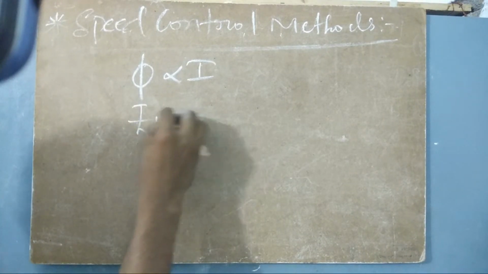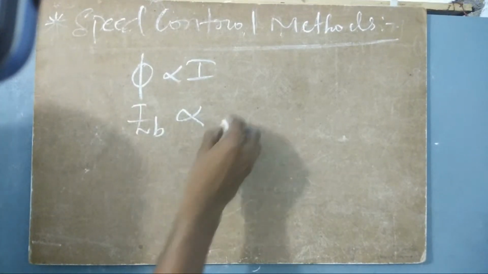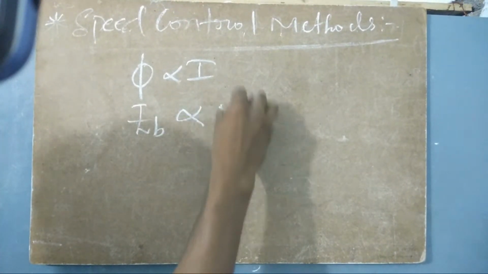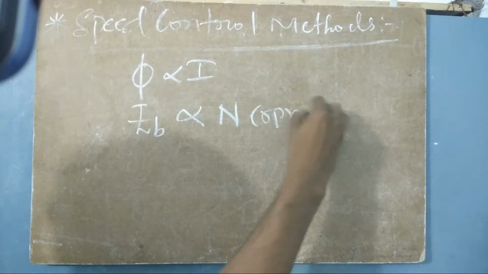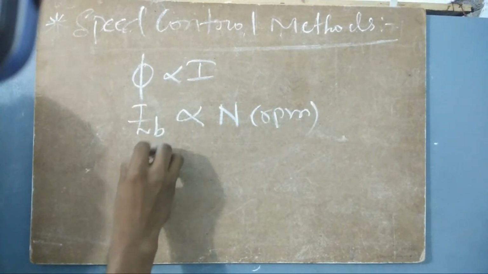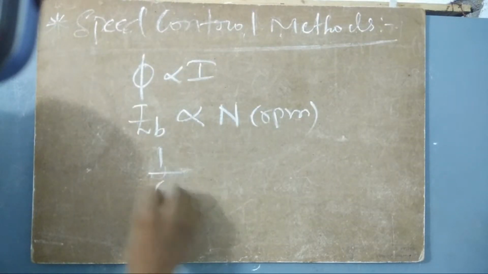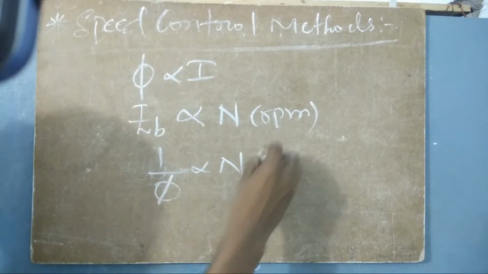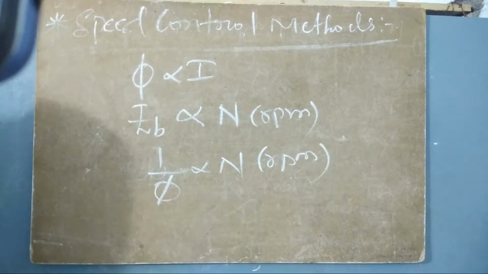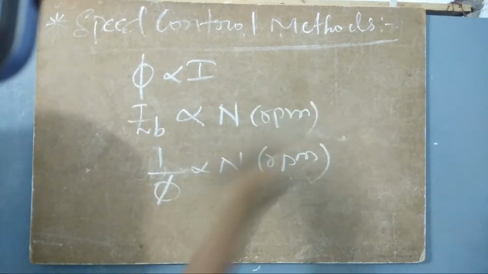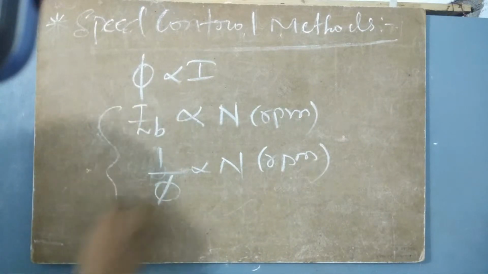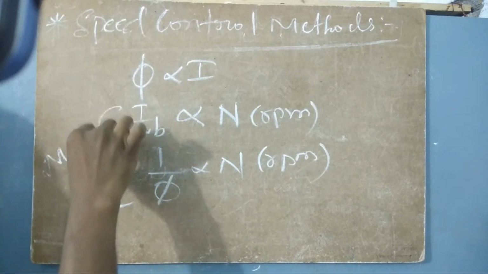If the back EMF is increased, back EMF is also directly proportional to what? Speed, here it is RPM. And phi is inversely proportional to N, which is also speed. So as EB increases, the speed increases, if it is a motor I am talking about. If it is a motor, we can write these parameters.